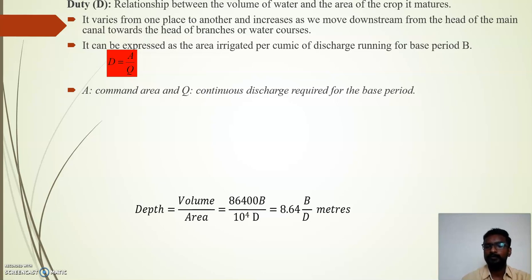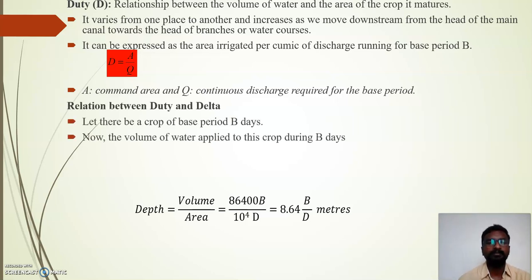So we can say in other words also, suppose we need to irrigate the area A with a discharge of 1 meter cube per second, Q, then the duty is nothing but the hectare per cumec. So this much hectare per cumec of water duty is needed, or we can calculate the duty. So what is the relationship between duty and delta?